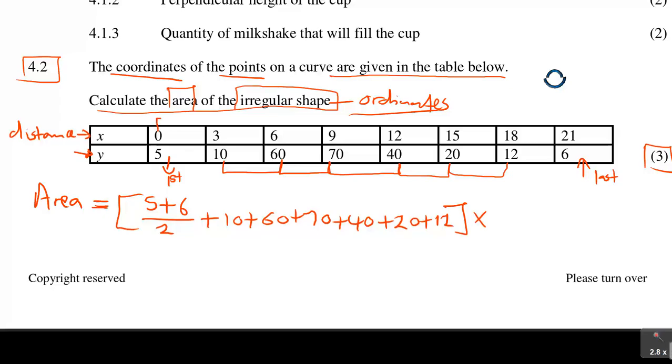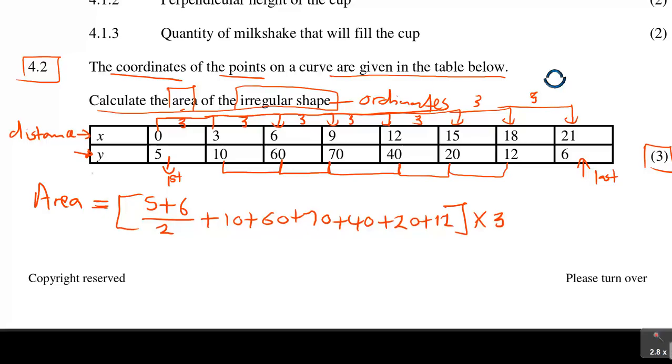Look at the distance is consistent. 0 to 3, it's 3 distance. 3 to 6 is 3. 6 to 9 is 3. 9 to 12 is 3. 12 to 15 is 3. 15 to 18 is 3. And then 18 to 21 is 3. So that is the distance between ordinates, which is 3.